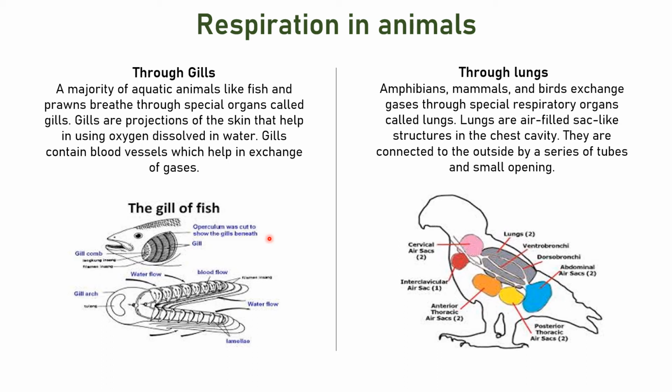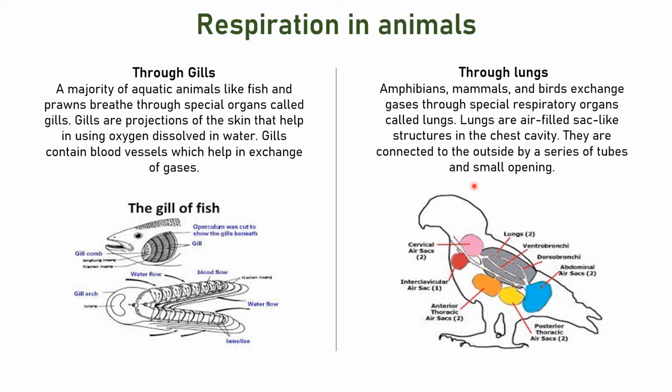Whereas in terrestrial animals, amphibians, mammals and birds, exchange of gases takes place through special respiratory organs. We all have a special respiratory organ, that is called lungs, right? So lungs are air-filled sac-like structures in the chest cavity, and they are connected to the outside by a series of tubes and small openings.